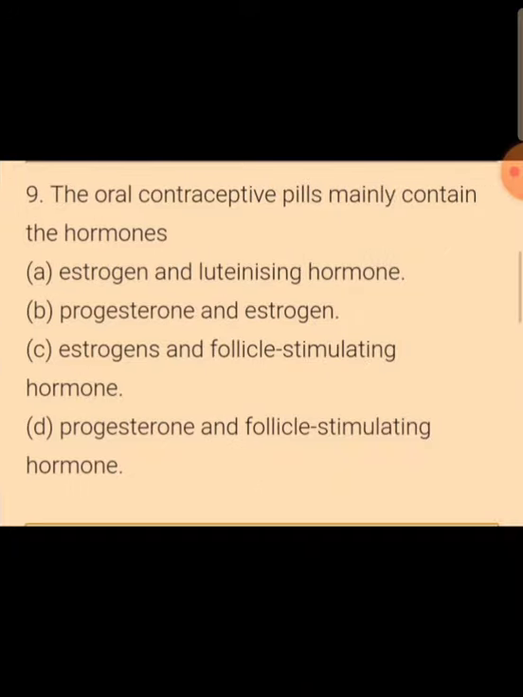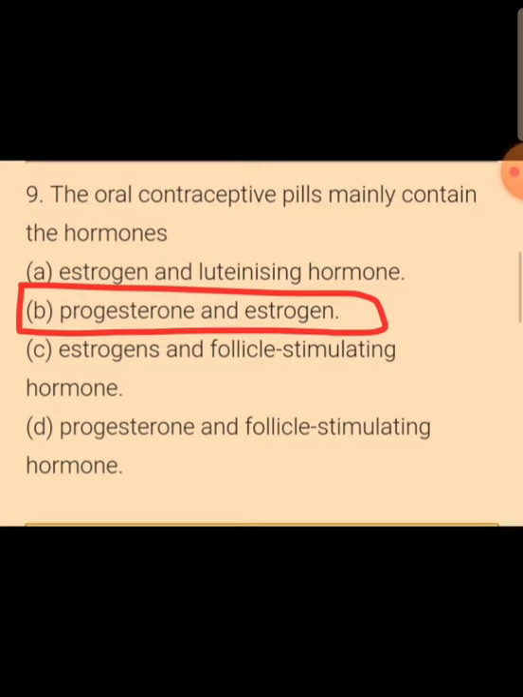The oral contraceptive pills mainly contain the hormones progesterone and estrogen. If the woman is taking oral contraceptive pills just after the coitus or within 72 hours of the coitus, because of these hormones, there will be delay in the ovulation, or they are going to stop the implantation, or they are going to decrease the motility of the sperm.